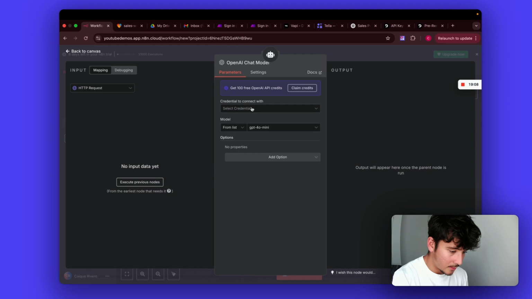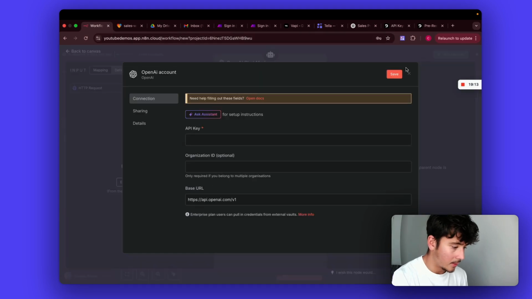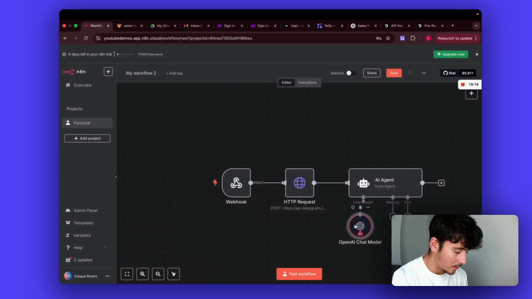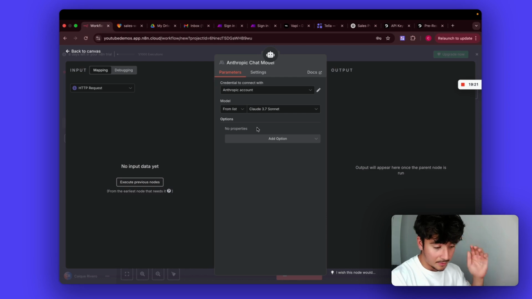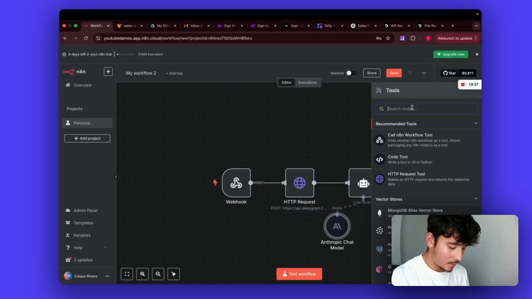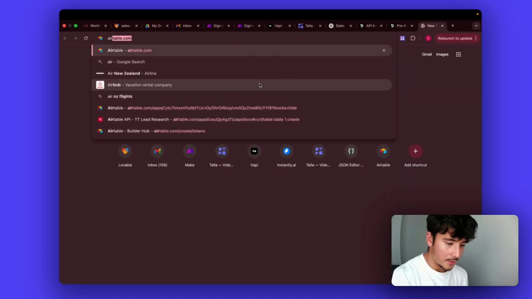Chat model. ChatGPT. Oh, I need a new API key. So let's do Claude for now because I've got the one for Claude. But I guess this would be either or. Ideally ChatGPT, but this would be good as well. Cool. And Airtable. I need to go into Airtable.